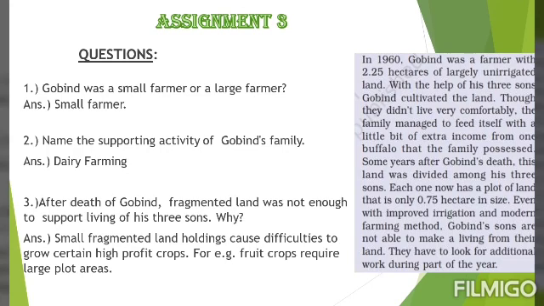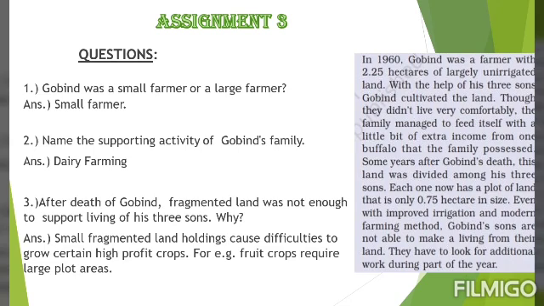So for the third assignment, you got questions related to case study that is given here. First question was, Gobind was a small farmer or a large farmer? So the answer will be that Gobind was a small farmer. Now after going through this case study, we can say so because it's given that Gobind was a farmer with 2.25 hectares of largely unirrigated land. Next question, name the supporting activity of Gobind's family. Answer of this question will be dairy farming because we studied that Gobind and his family possessed a buffalo.